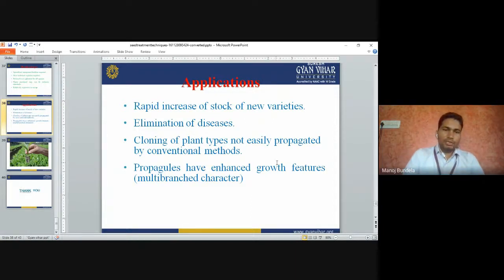Some plants are not easily propagated by the conventional method, like banana. Banana we can't develop by the conventional method, so in banana we go for tissue culture.